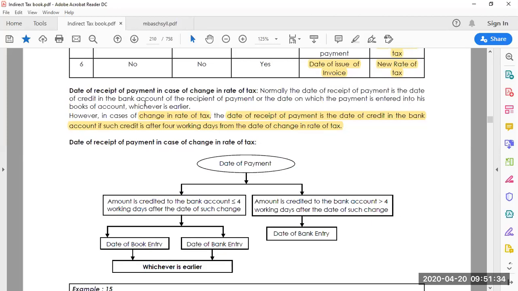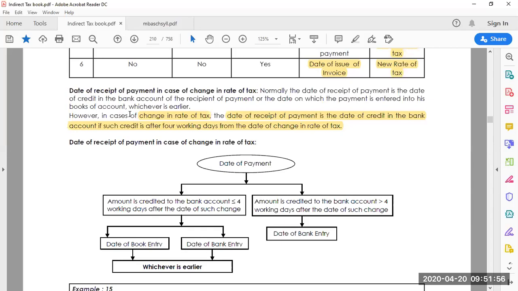So the date on which the payment will be credited in the bank account of the recipient, or the date on which the payment is entered in the books of account, whichever is earlier, you should consider as the time of supply. Whichever is earlier, we used to consider.